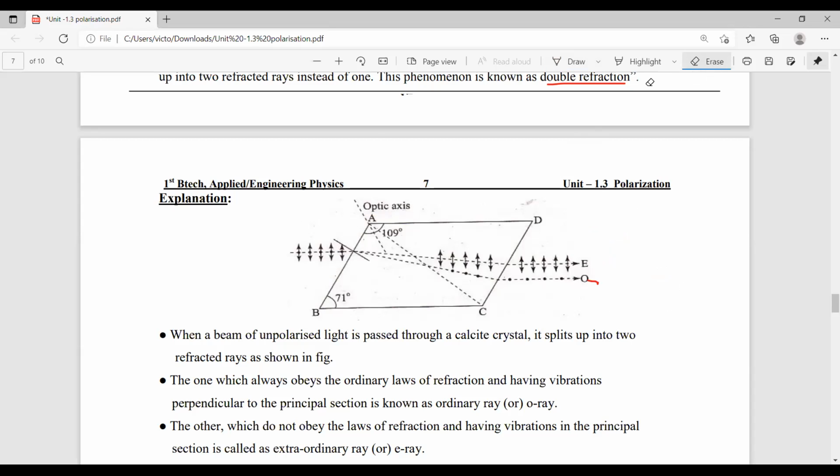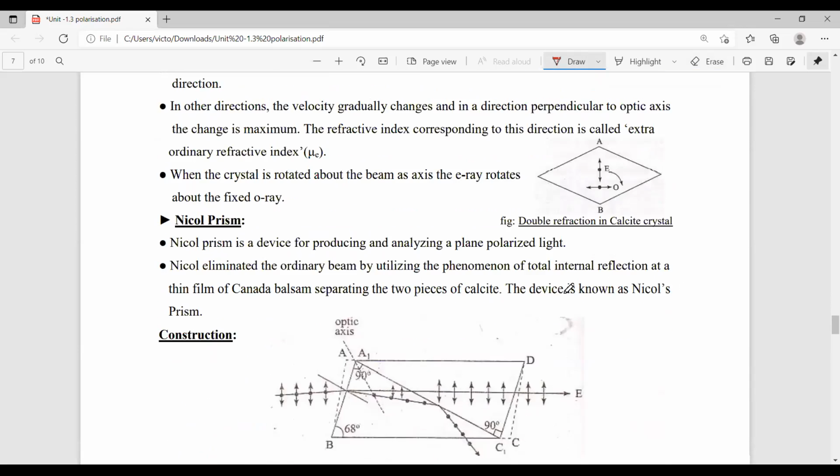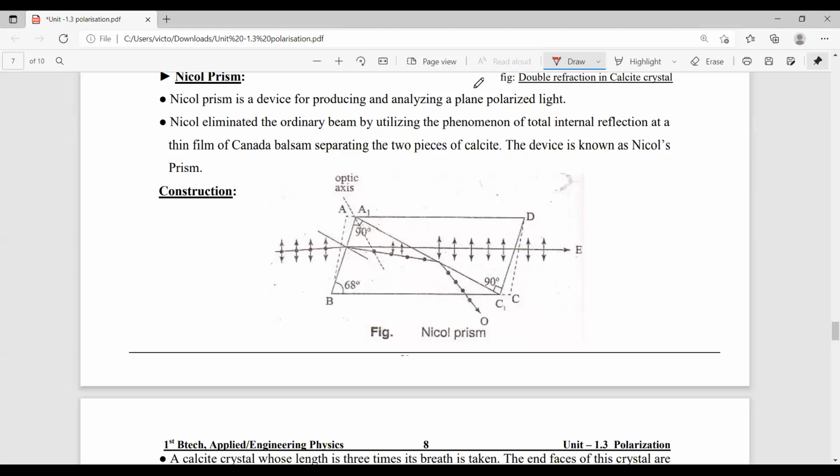Now here we're discussing today's session, Nicol prism. So what is a Nicol prism? It is a prism which is used for producing and analyzing plane polarized light.